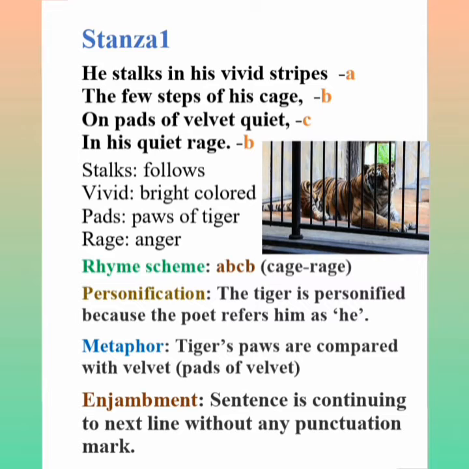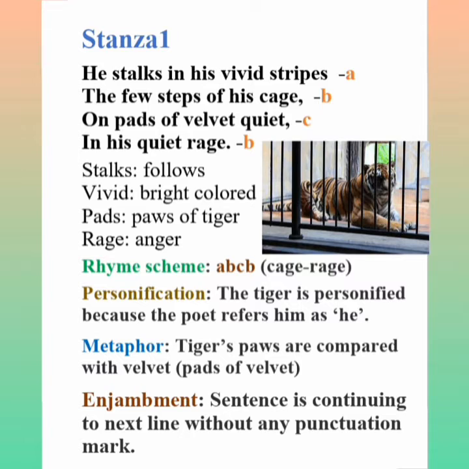So one cannot hear its footsteps because he has very soft feet like velvet, and because of which there is no sound of the tiger's footsteps. The tiger tries to control his anger by quietly walking in the limited area of his cage. What it is doing is just trying to control his anger by walking quietly in the limited area of his cage. But the tiger is not happy at all. It is very angry because it is not free.